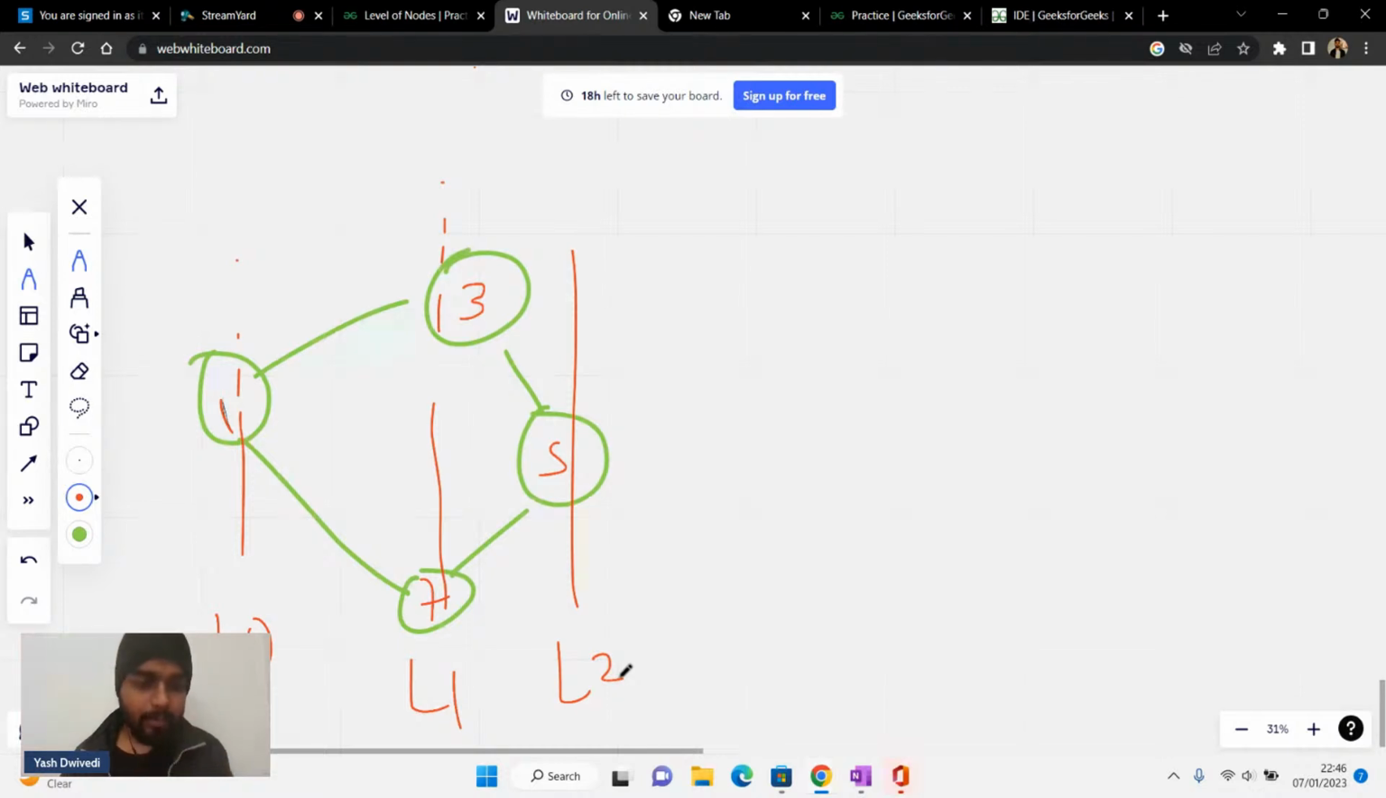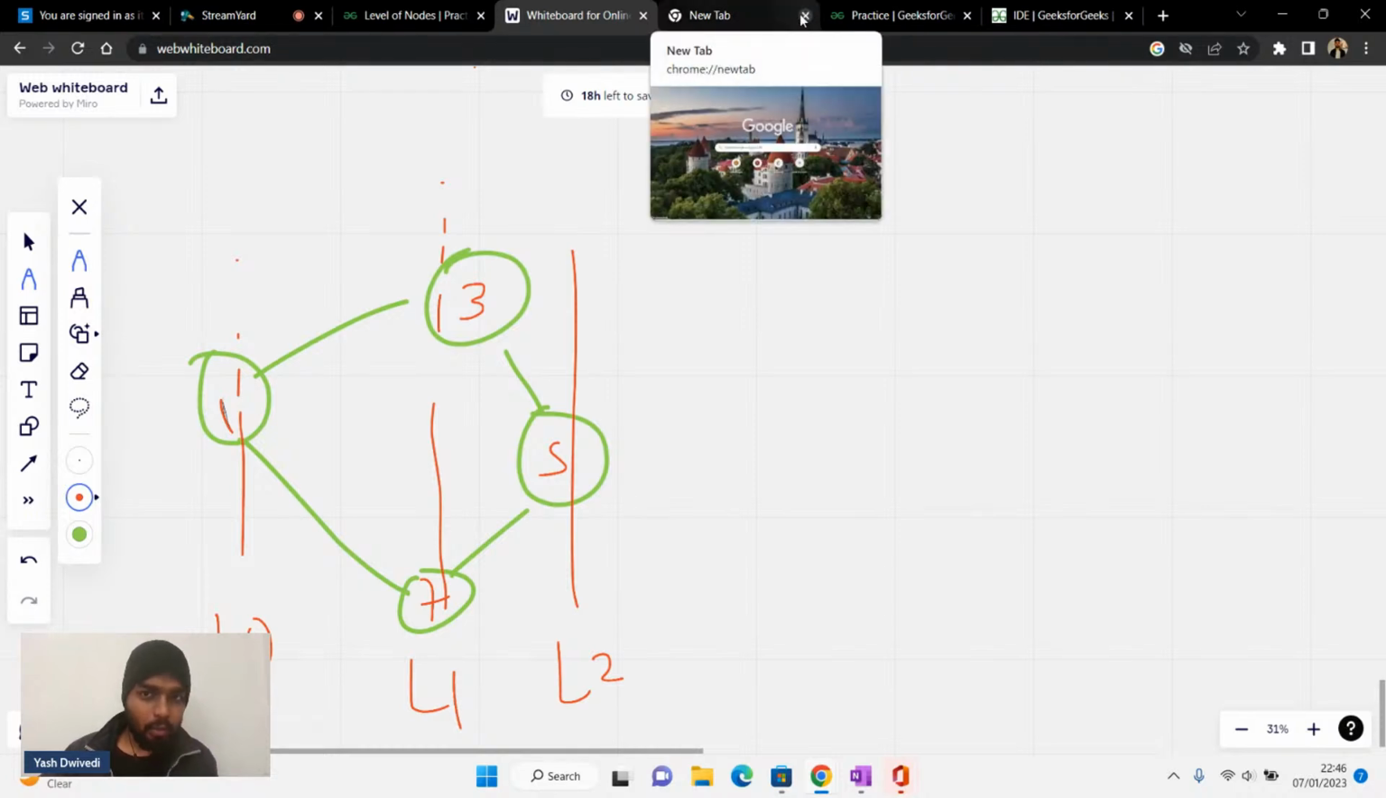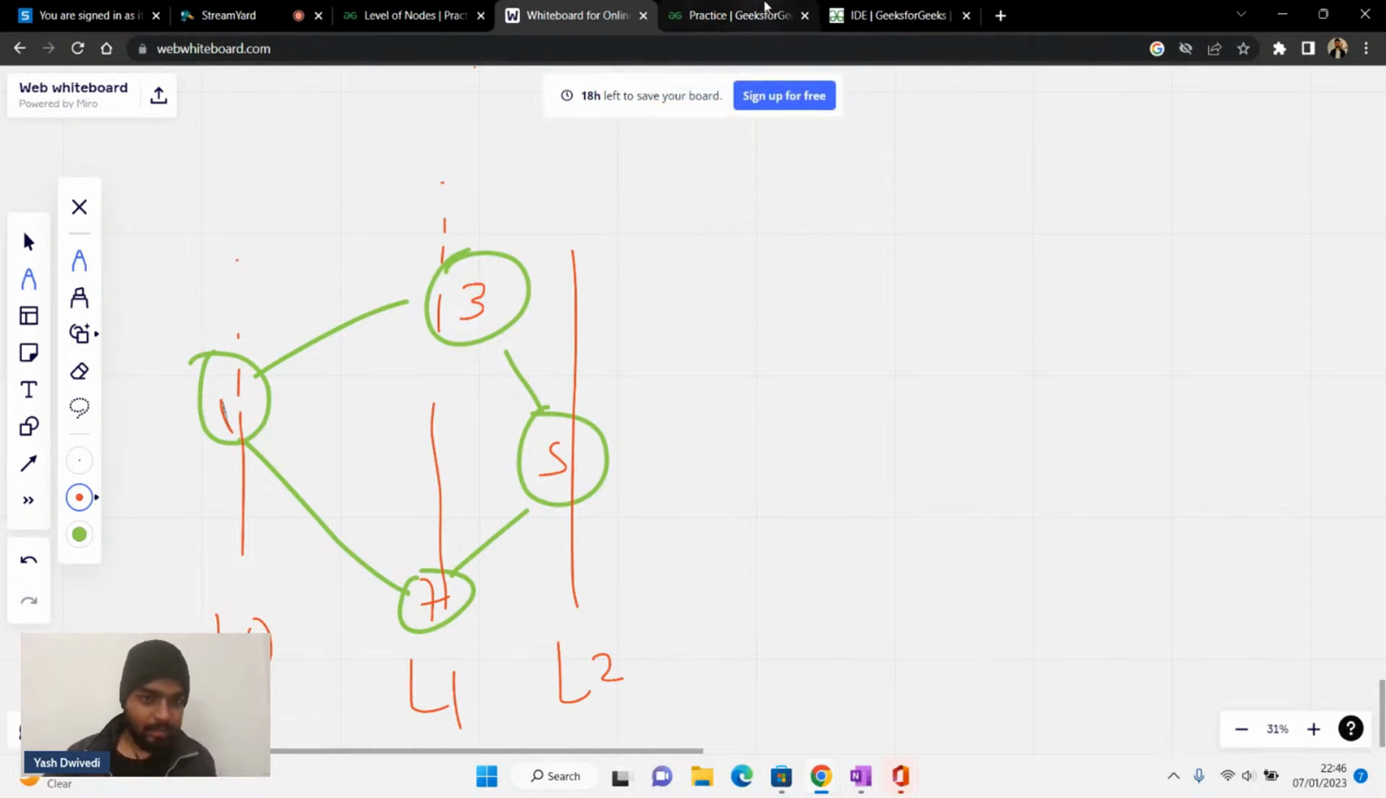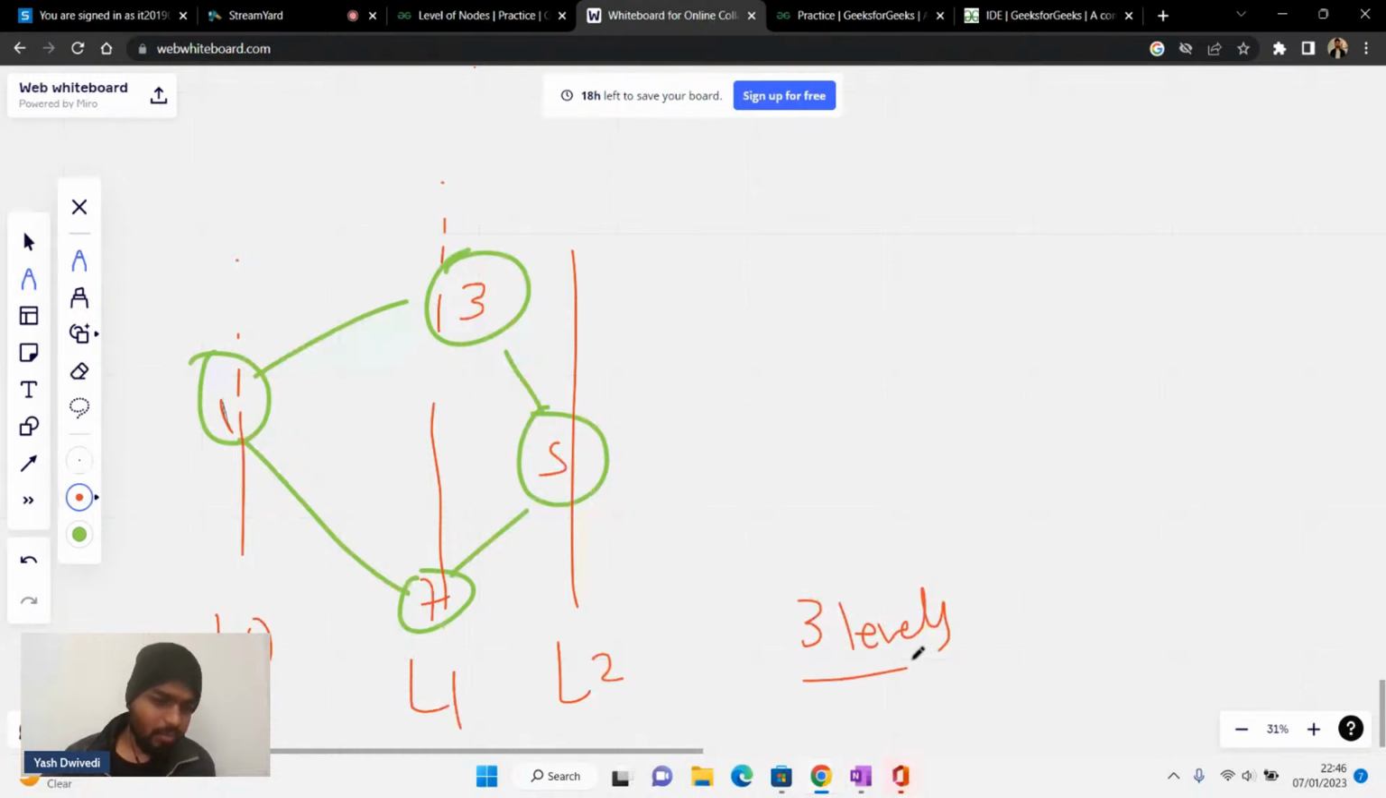Is that clear to everyone? So basically, there are three levels, starting from level 0, level 1, level 2, if I'm starting from 0-based index. Pretty much clear with this, everyone, right? So level 0 is there, level 1 is there, and then level 2 is there. So basically, there are three levels in this particular graph.